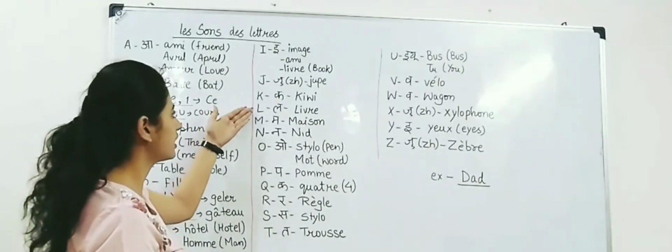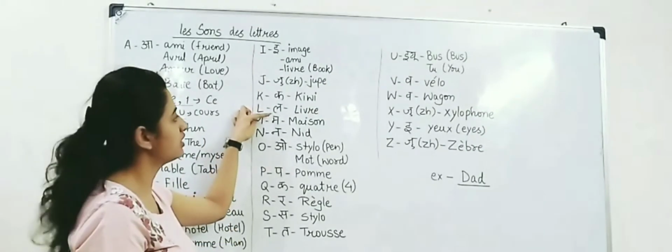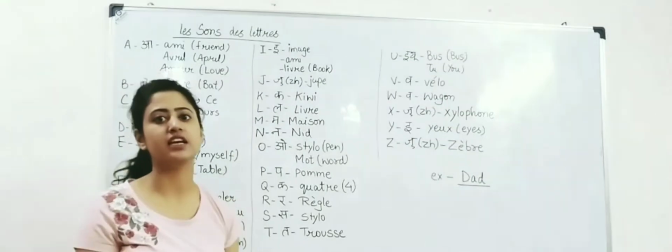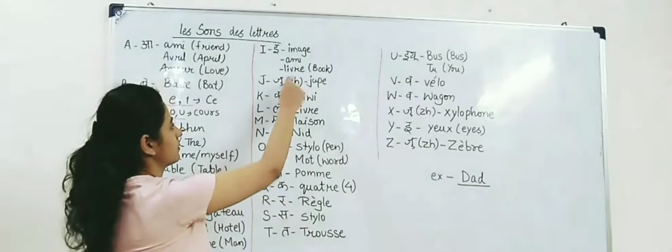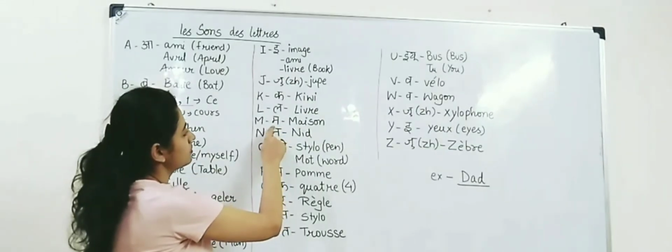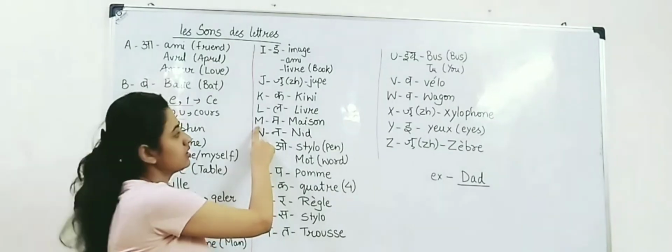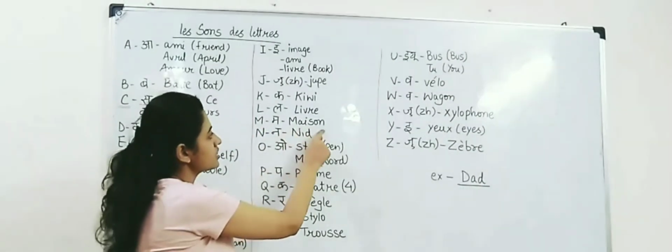Next, L. It has the sound of L. For example, livre. Livre, which means book. Next is M. It gives the sound of M. For example, maison.